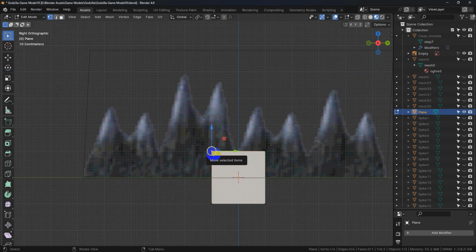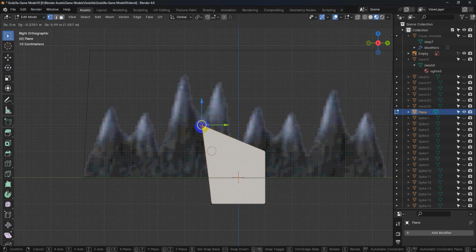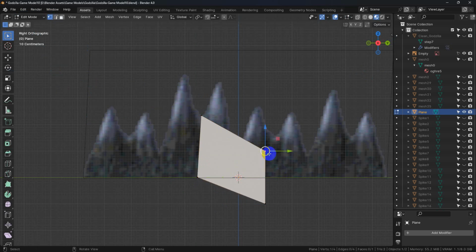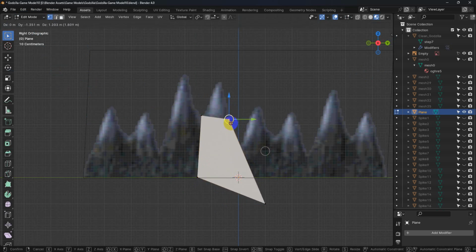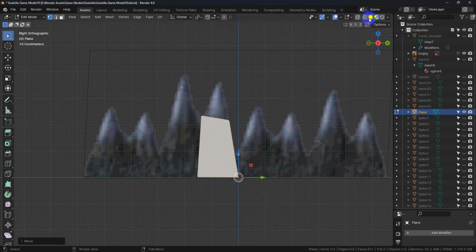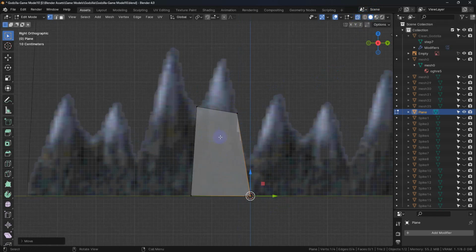So basically what I'm going to do, I'm going to go ahead and just pull that there. Just going to move these around real quick. And let's see, turn X-ray on.